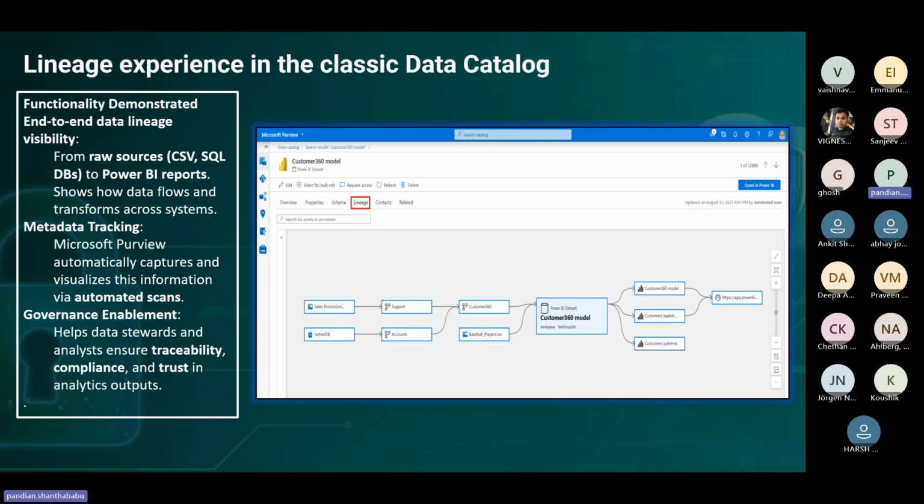And so here, exactly what is being shown is a functional demonstration of end-to-end lineage visibility, from the raw data, which could be a CSV file or SQL DB, whatever it is, to Power BI reports, and it shows the data flow and transformation across the system. Anybody can understand it, although obviously they should have some basic understanding of the data, but they can enhance things with the help of the lineage.